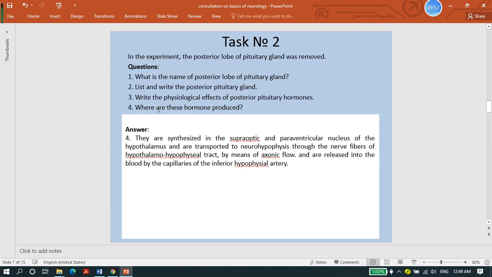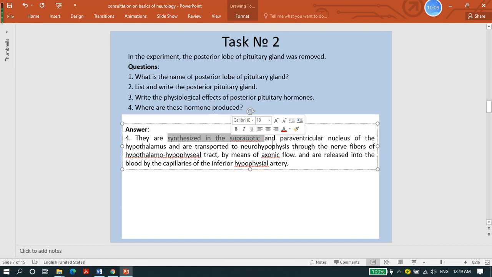And question number 4, we asked where these hormones are produced. So where are oxytocin and ADH produced? They are synthesized in the supraoptic and the paraventricular nucleus of the hypothalamus. So they are synthesized in the hypothalamus and transported to the neurohypophysis by the nerve fibers of the hypothalamo-hypophyseal tract by means of axonal flow, and released into the blood of the capillaries of the inferior hypophyseal artery.